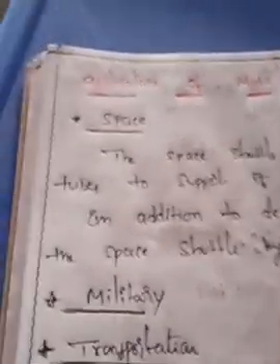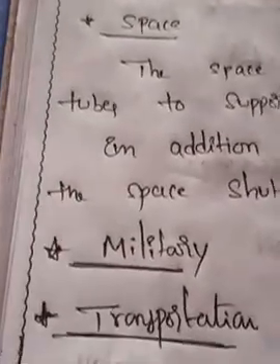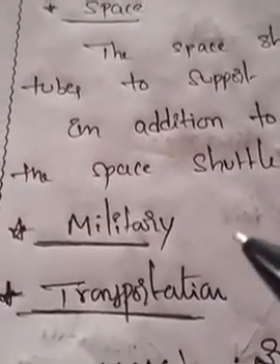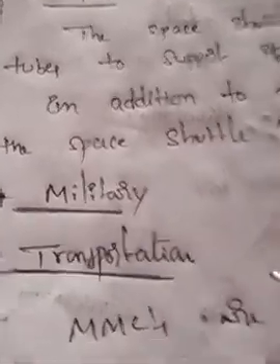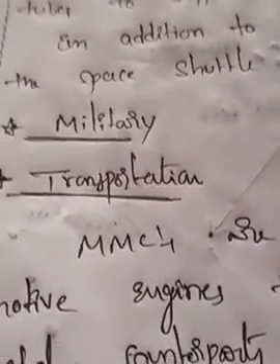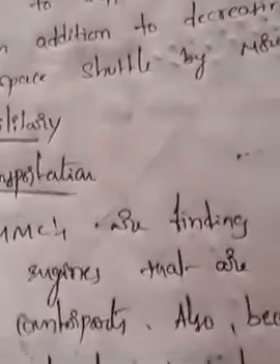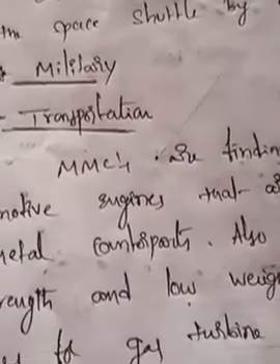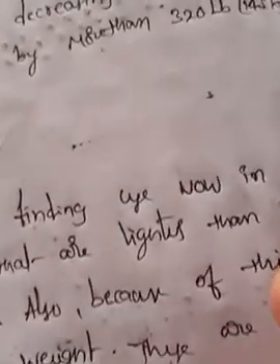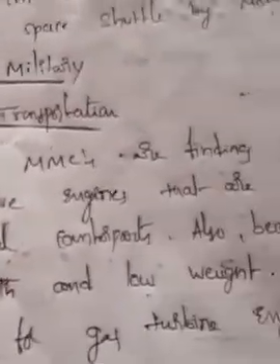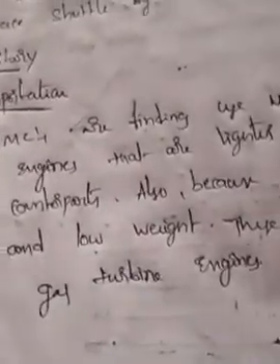Next, in military industries also, we are using some for loading and unloading conditions. And finally, transportation, generally automobile vehicles. We now have automotive engines that are lighter than their metal counterparts, because of their high strength and low weight. These are especially used for gas turbine engines.